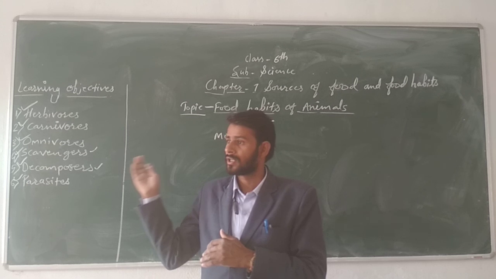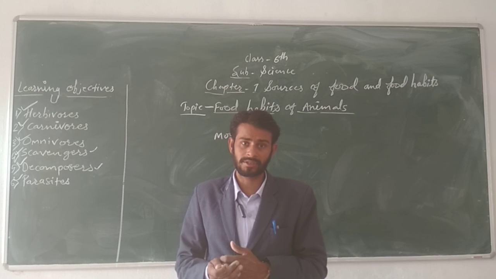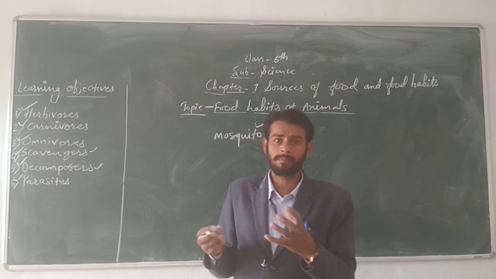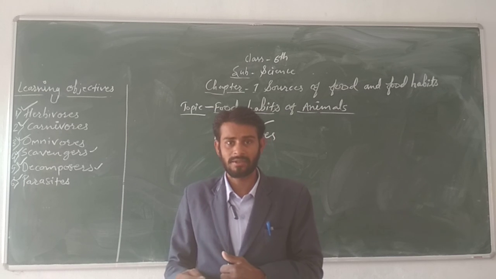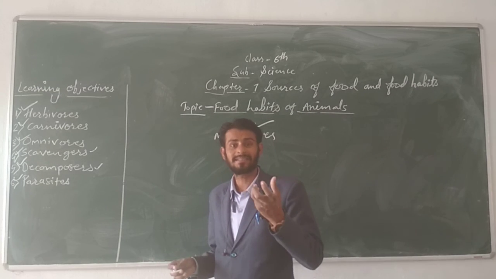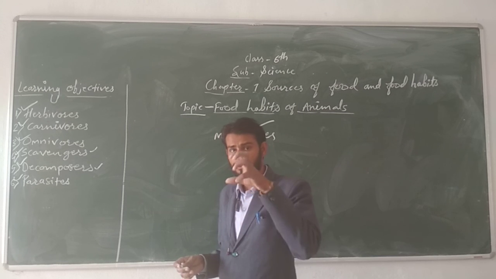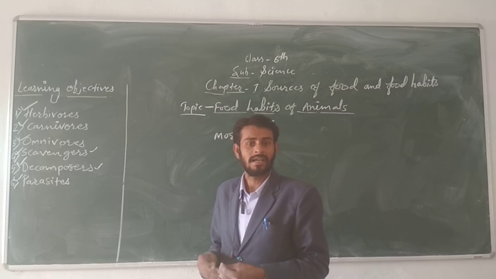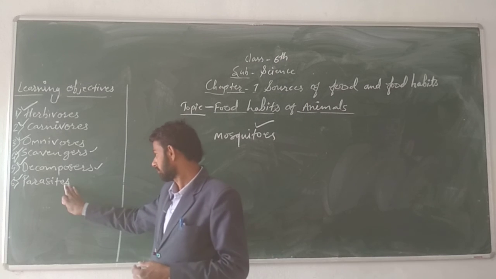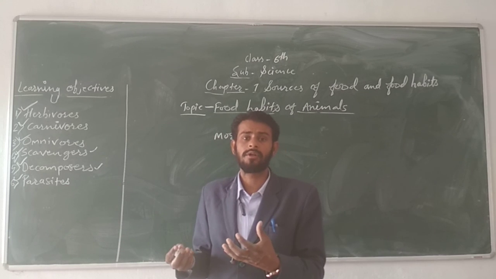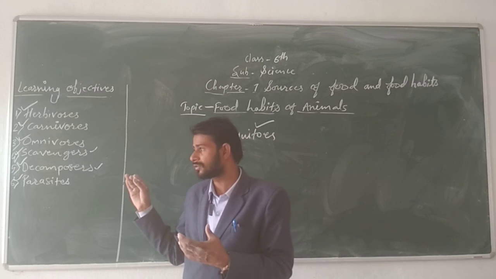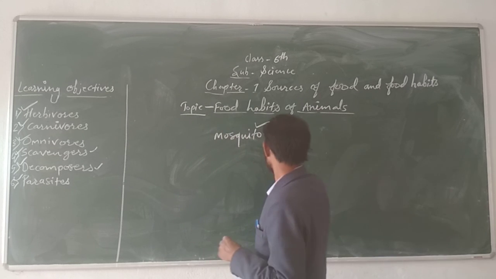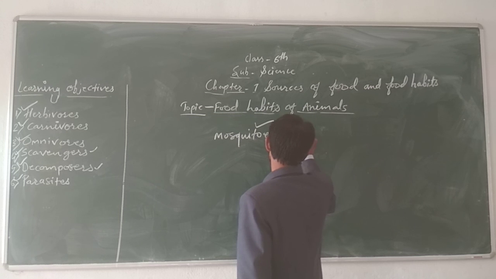If you visit a dense and evergreen forest, or sometimes it is also found on the body of some domestic animals, leeches. Leeches are worm-like parasites which suck the blood of animals like buffaloes, cows, and other wild animals, as well as they also affect our body. If they come on any part of our body, they also suck our blood. So another example of a parasite is the leech.